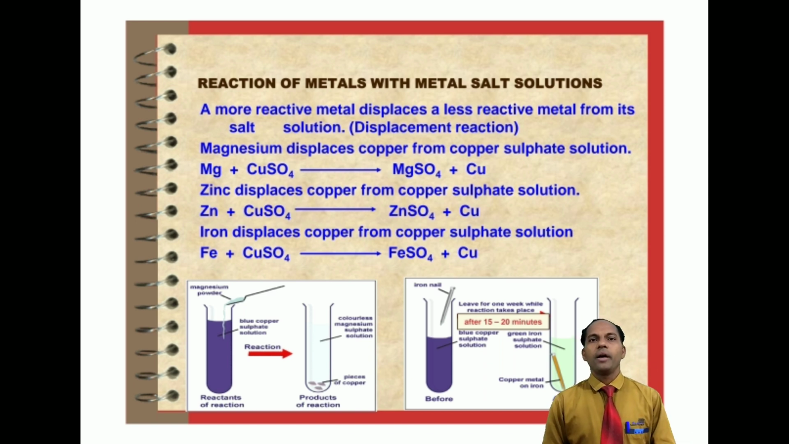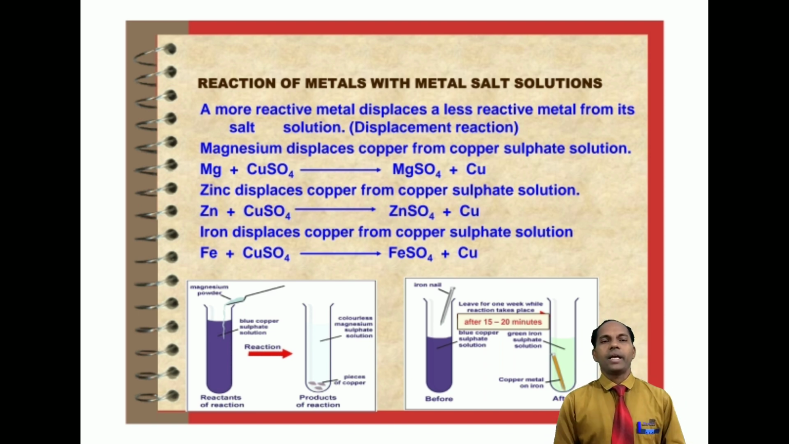diagram here. Magnesium powder is added to the copper sulfate solution. The copper sulfate solution is blue in color, so magnesium ribbon is added to it. So magnesium reacts with the copper sulfate solution, produces magnesium sulfate. Here copper sulfate solution is blue in color, but magnesium sulfate is colorless. And you can see that the copper pieces settle down in the test tube after a few minutes.